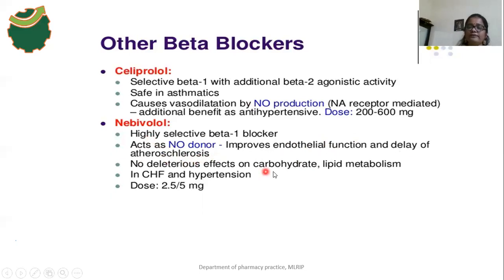And there is no harmful effect on carbohydrate metabolism, and no harmful effect on lipid metabolism. So that's why this drug is used for the treatment of CHF and hypertension. And the dose of this drug is 2.5 mg or 5 mg.